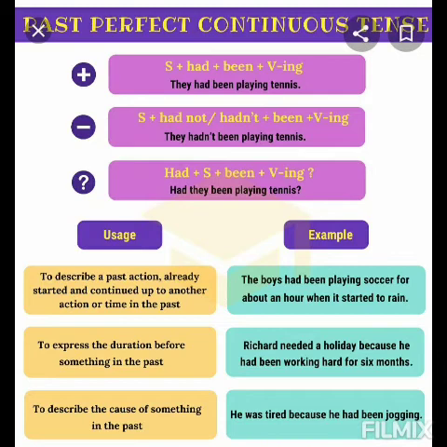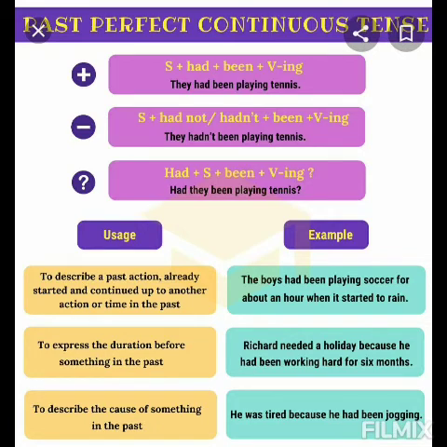Now let's see past perfect continuous tense. Where do we use it? In order to describe a past action already started and continued up to another action or time in the past. For example, the boys had been playing soccer for about an hour when it started to rain. To express the duration before something in the past: Richard needed a holiday because he had been working hard for 6 months. To describe the cause of something in the past: he was tired because he had been jogging.